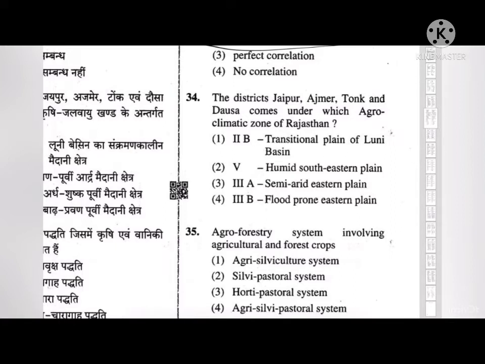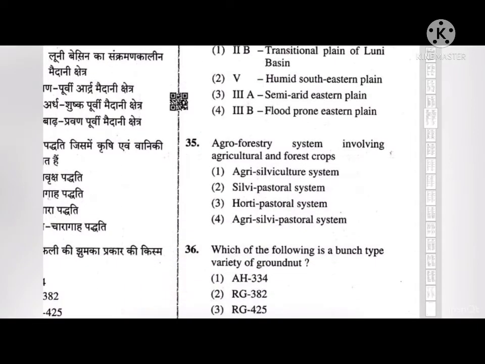Next question. Agroforestry system involving agricultural and forest crops. So the options are first, agri-silviculture system, second, silvi-pastoral system, third, hortipastoral system, and fourth, agri-silvi-pastoral system. So the correct answer to this is first, that is agri-silviculture system.